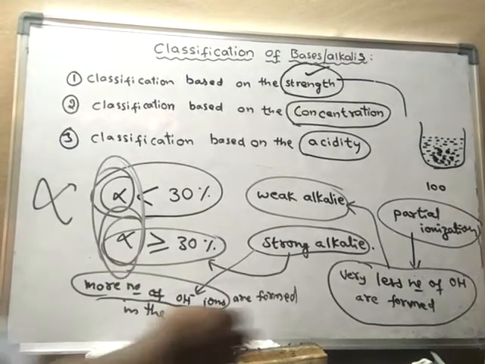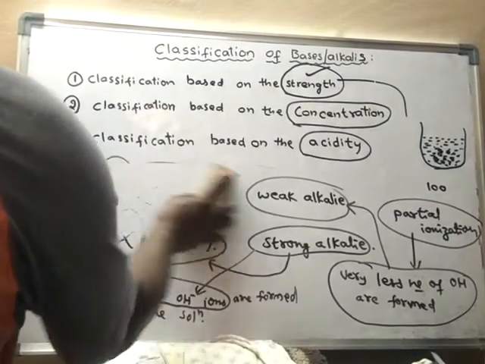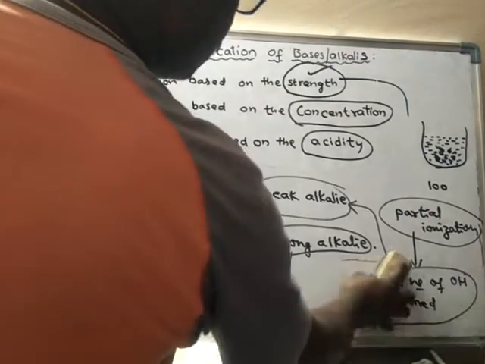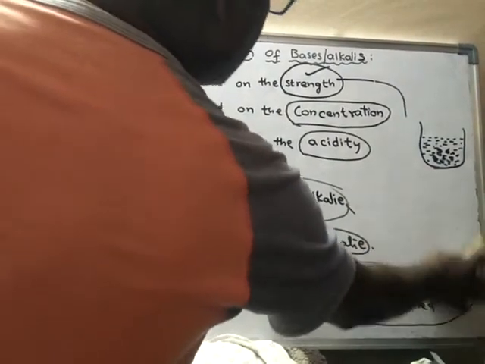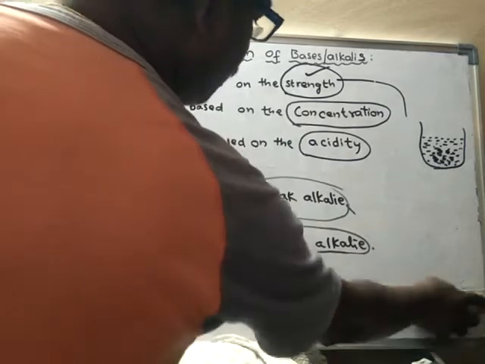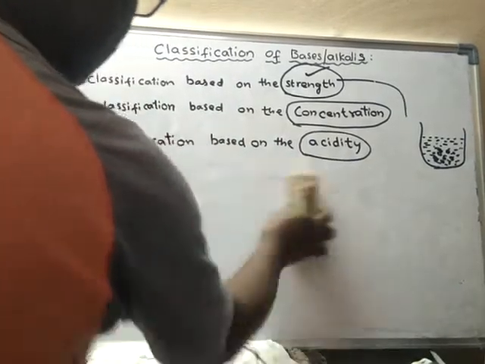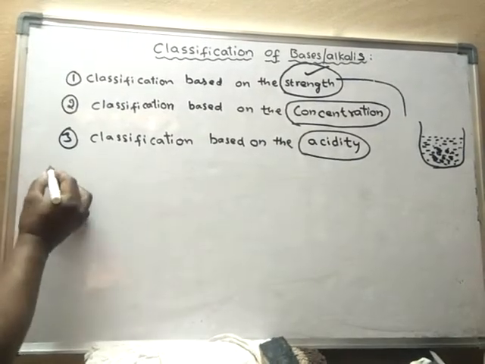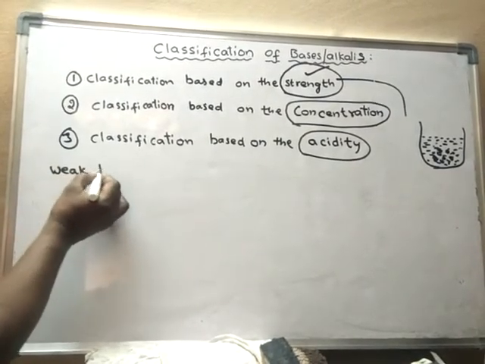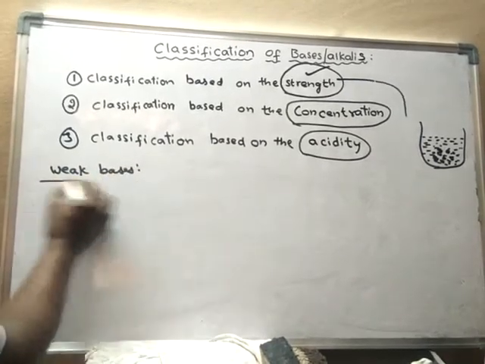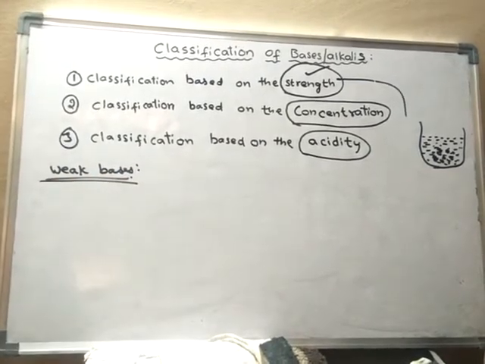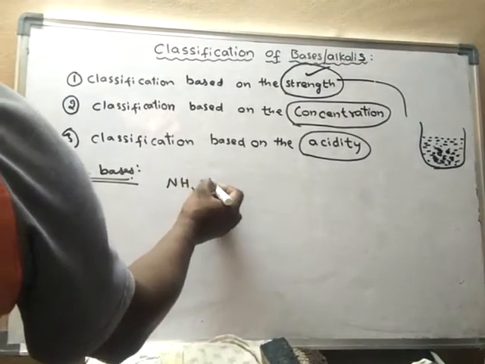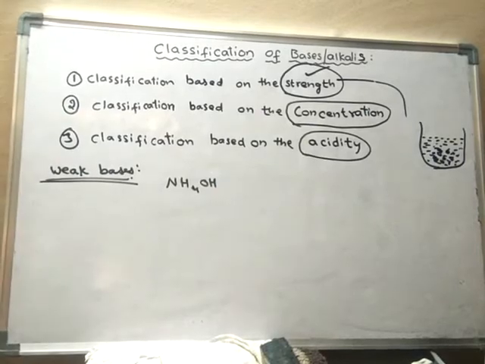Okay, let us learn some examples of weak bases and strong bases. First we will learn the examples of weak bases. Ammonium hydroxide, NH4OH. Ammonium hydroxide is a weak base.